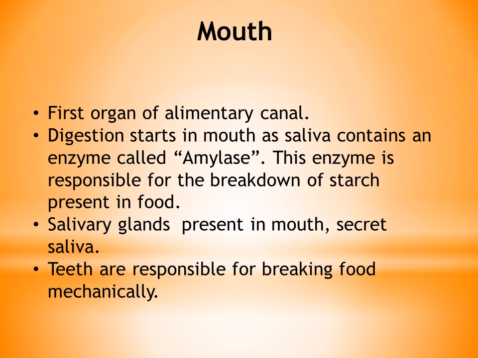So starch is present in our food items, and this starch is broken down by the enzyme that we call as amylase, and this amylase is present in the saliva that is secreted by the salivary glands present in our mouth. Okay, so that's how mouth plays a very important role in the process of digestion as well.